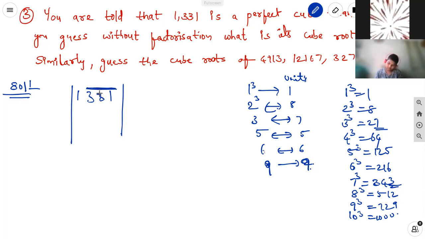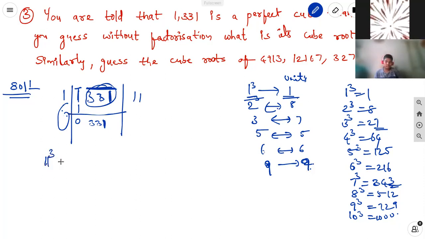The last 3 digits form one group, and the remaining digit, 1, the other. 1 cubed is 1. In the ones place, what number is suitable, and the other places, which is the perfect cube, we can take that one.